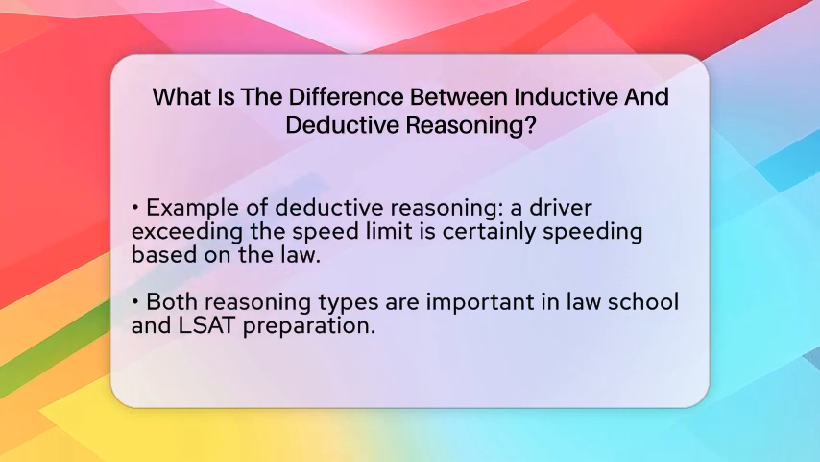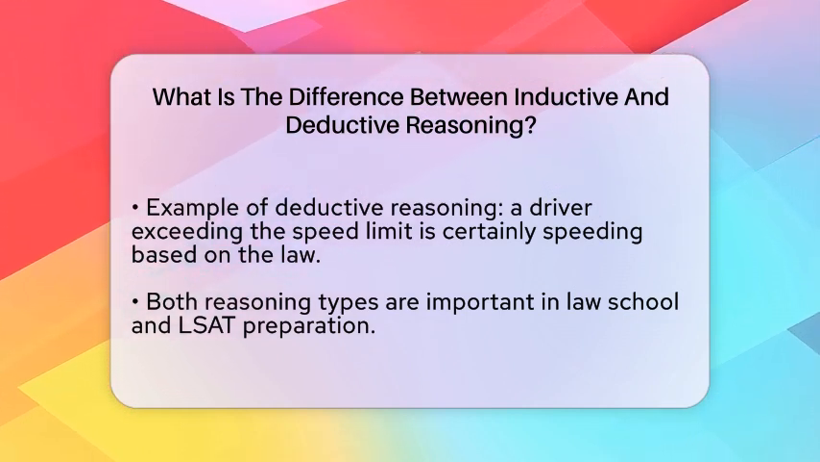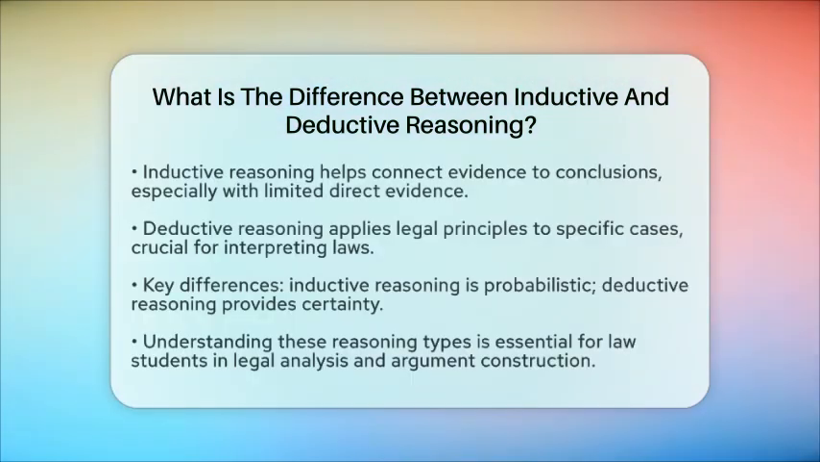The key differences between these two types of reasoning are their direction and certainty. Inductive reasoning moves from specific observations to general conclusions, while deductive reasoning moves from general principles to specific conclusions. Inductive conclusions are probabilistic and may change with new evidence, whereas deductive conclusions are certain if the premises are true.